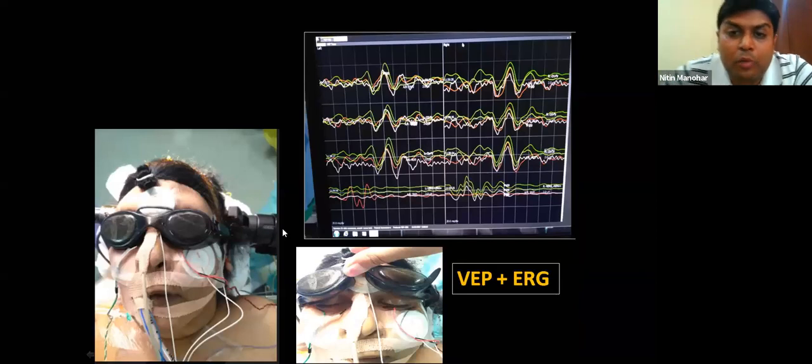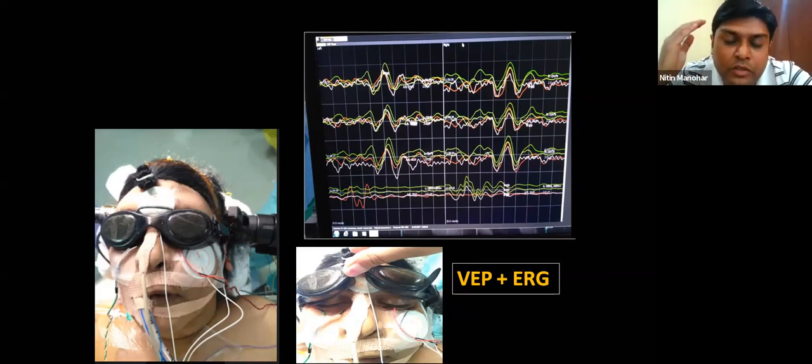Like I said, the problem with VEP is that these bulky goggles can come off the eyes during the skull flap resection and they can slip off. So what we have done in our institute is, with VEP, we also do ERG monitoring. This makes sure that the retinal stimulation is intact, that means the goggles are still on the eye. Intraoperatively, if you have a drop in signal, you can see the ERG and make out whether the retinal stimulation is going on, or whether the signal drop is because of the goggle slipping down. This is the ERG response here.